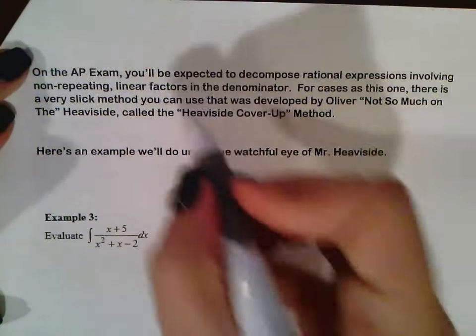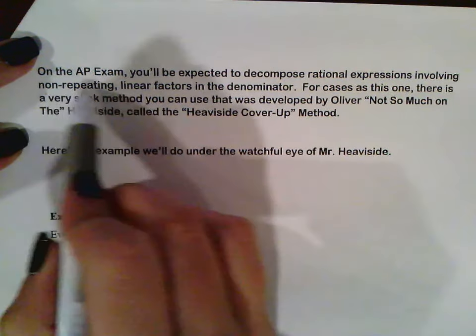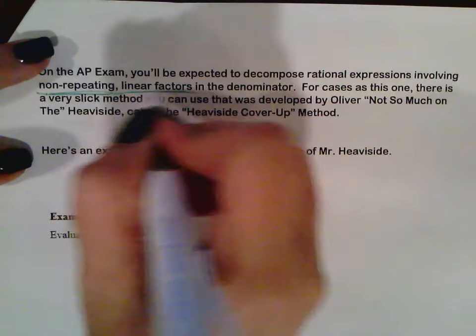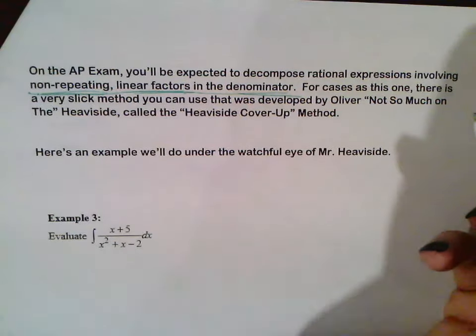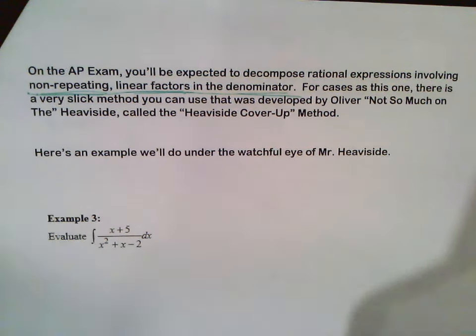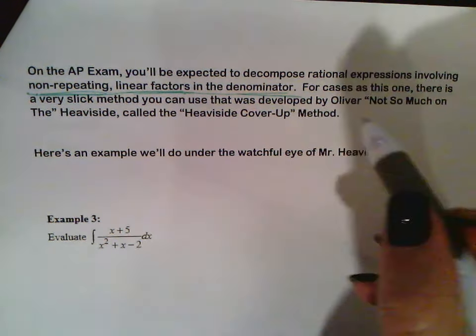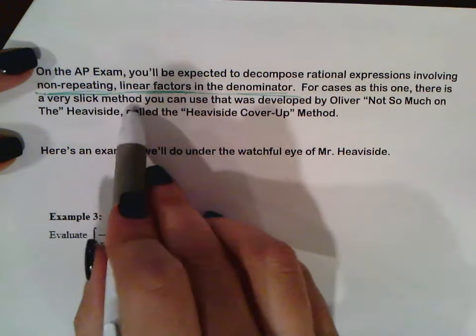So on the AP exam, you're going to be expected to decompose a rational expression involving non-repeating linear factors. Key: non-repeating, and they have to be linear factors in the denominator. You're not going to have an example like example 1 that we just did, where it shows you the pre-decomposed form and then you start off with the integration. So for cases like this one, there is a very slick method that you can use.